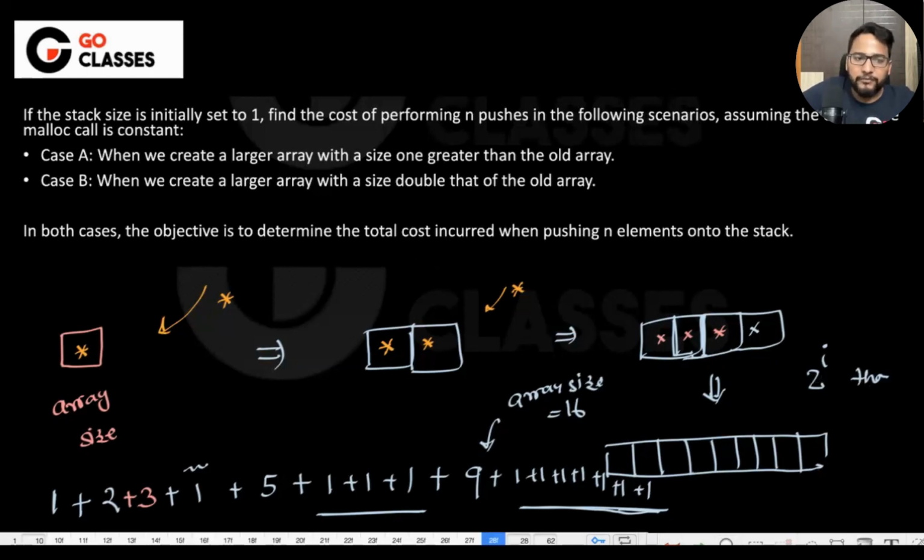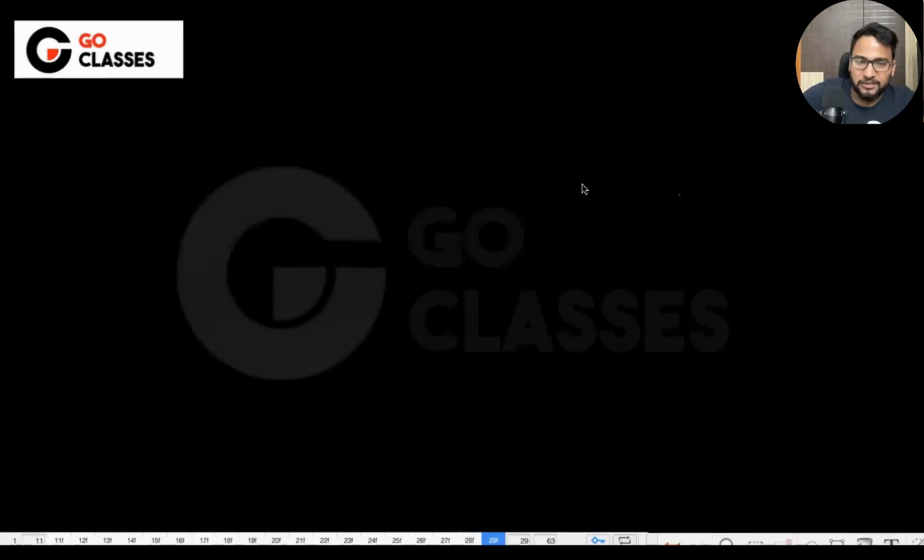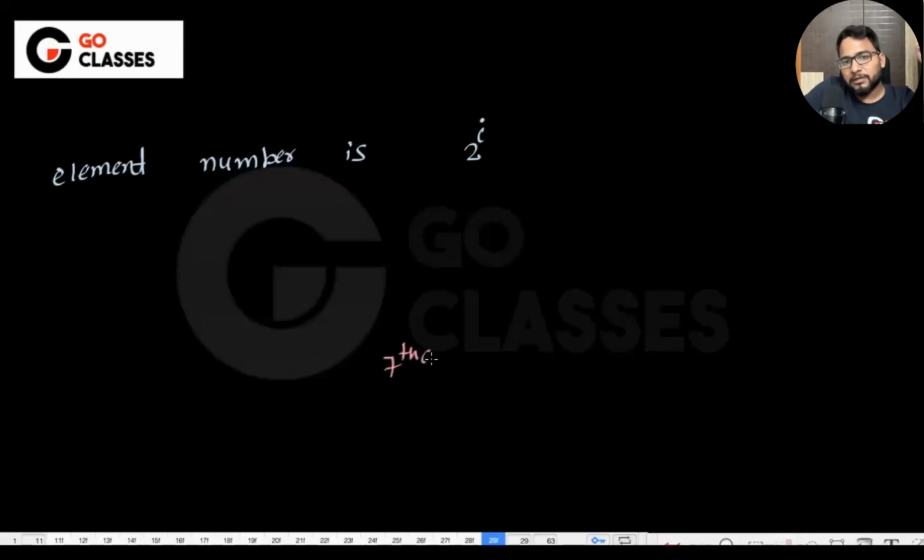Okay, so basically if the element index or the element number is 2 power i plus 1 minus 1, does not matter, you can do plus 1. I mean, the element number itself is, I mean, which element we are pushing. Let's suppose I'm pushing the 7th element.